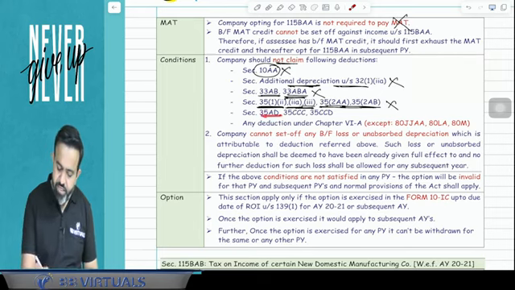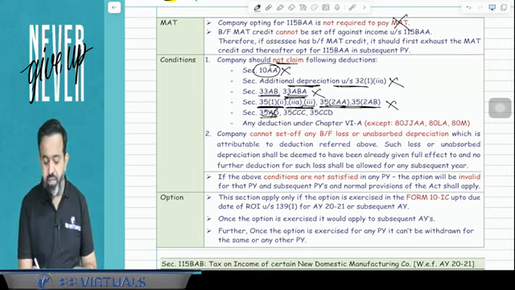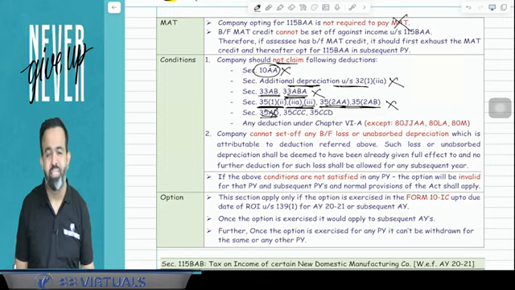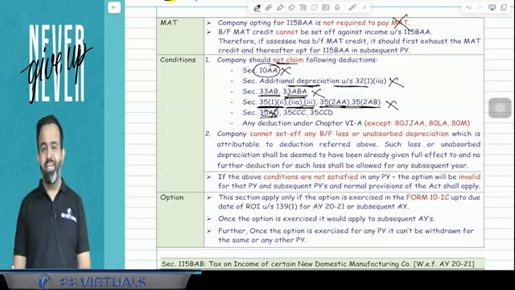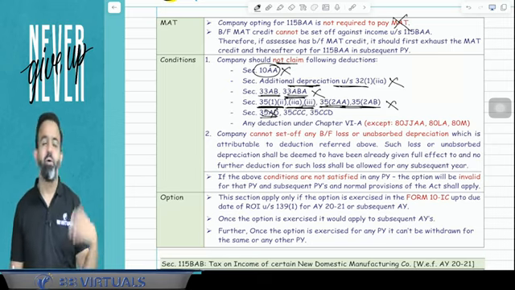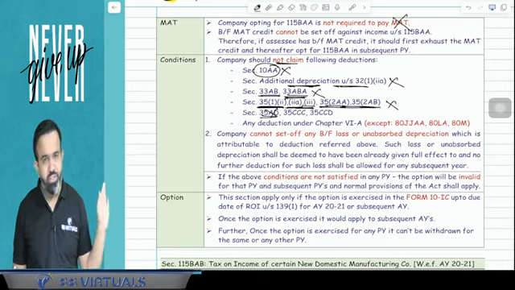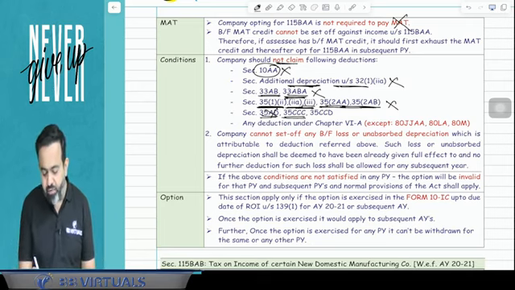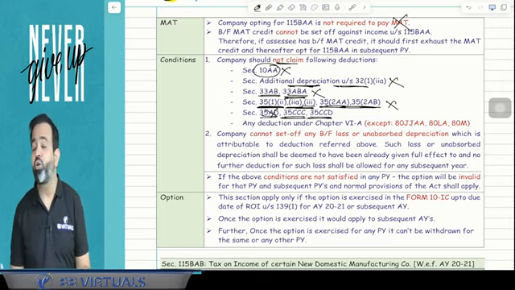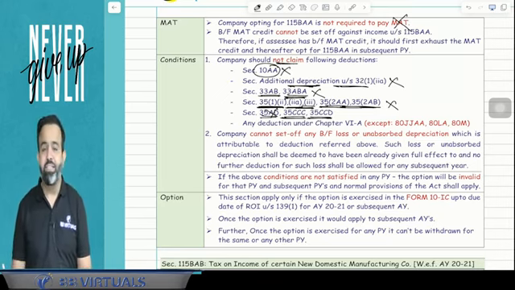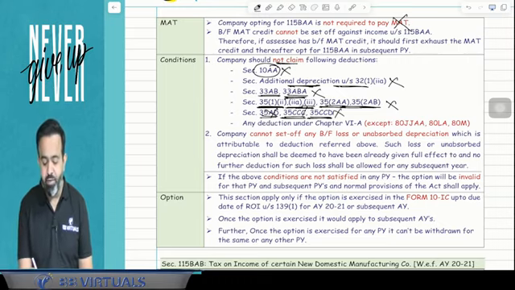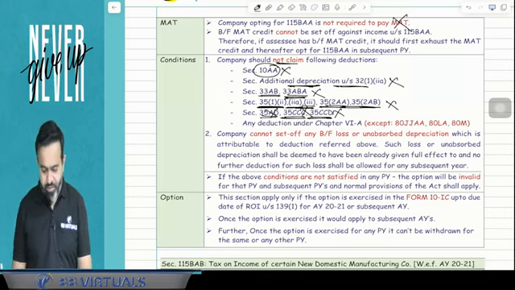Next, 35AD deduction is not available. 35AD covers 14 specified businesses, like cold chain facility, warehousing for agriculture produce, petroleum and natural gas pipeline, hotel, hospital, slurry pipeline and all. That is 35AD. For specified businesses, that deduction is not available. After that, 35CCC and 35CCD are not available. 35CCC is related to agriculture extension projects and 35CCD is related to skill development projects. These deductions are not available.